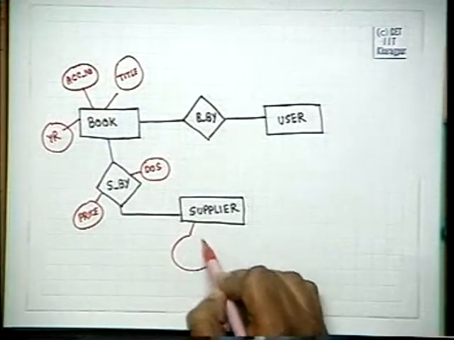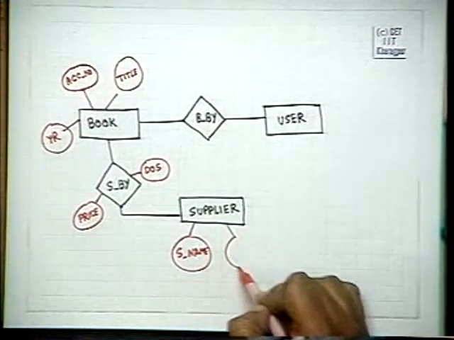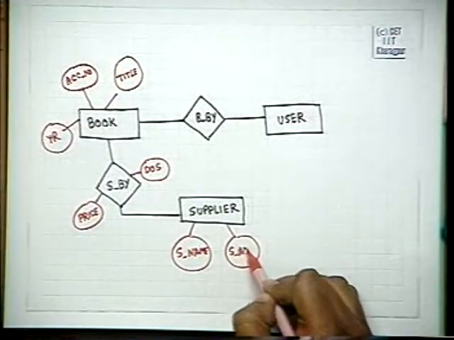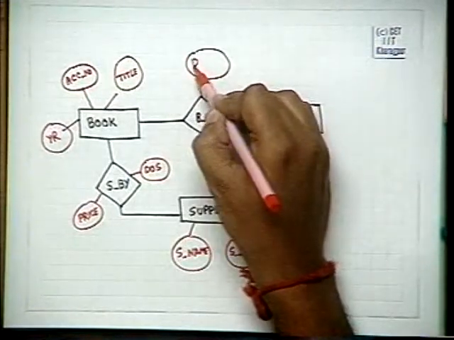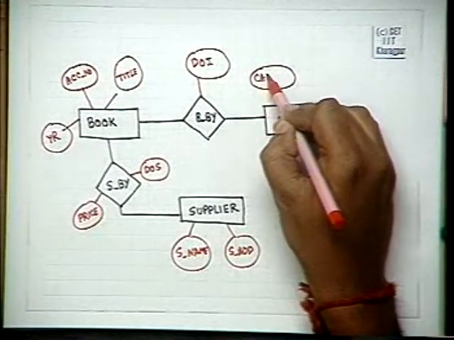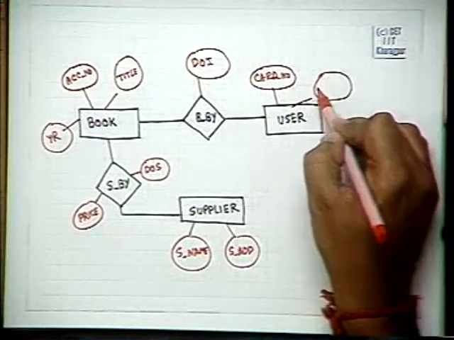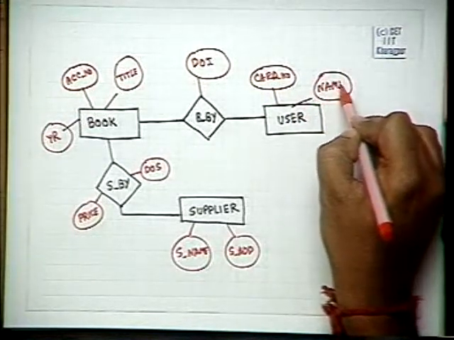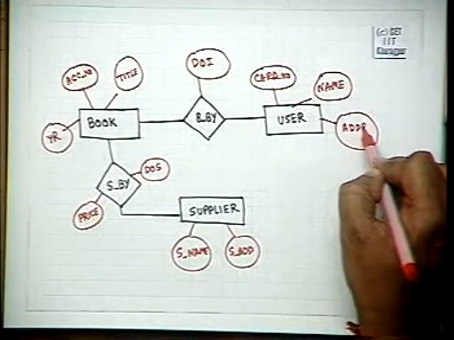A supplier will have S name and address. Borrowed by will have date of issue, will have card number, name, address. Let us make a simple example.